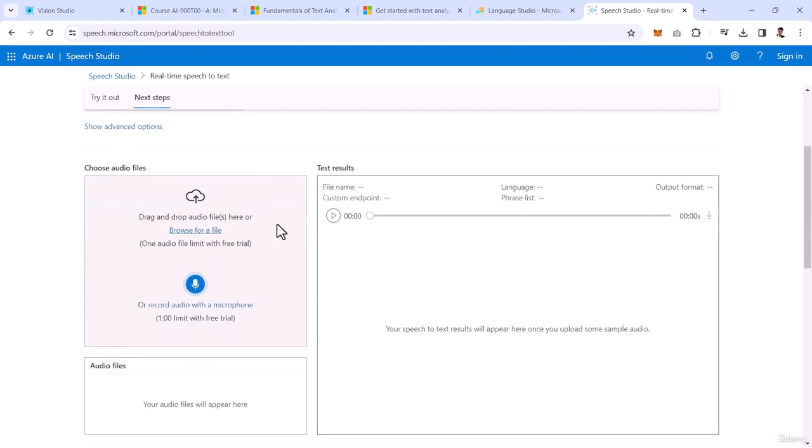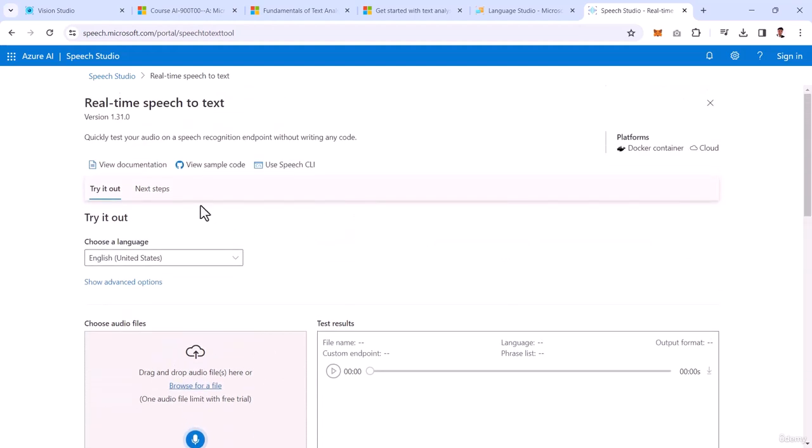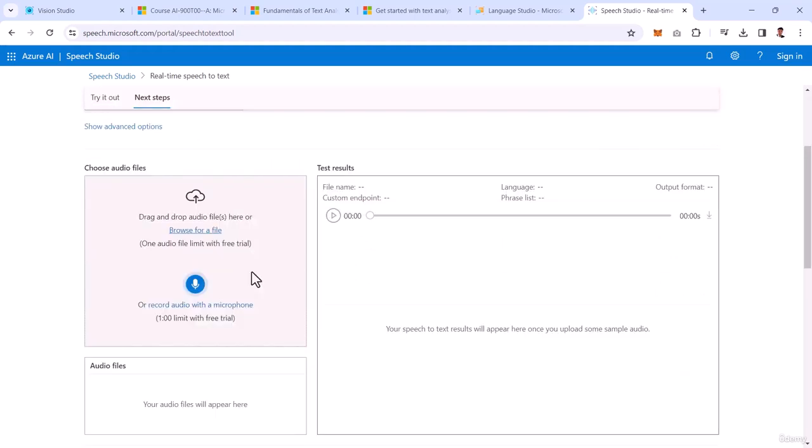I have to upload a particular file. Once I browse the file and upload that audio, it's going to give me the test result here. Because this is speech to text, I have to upload a file, or I can just record audio with a microphone. Now let me try this one. Let me click on the microphone icon. The limit is only 1 minute.